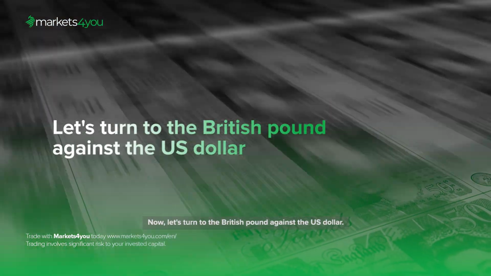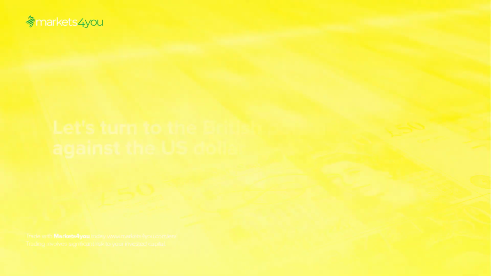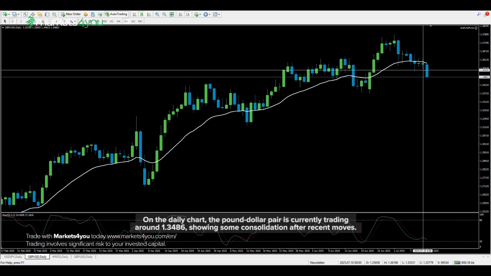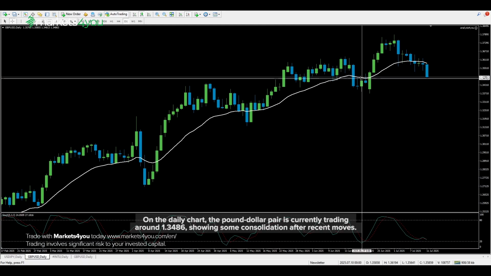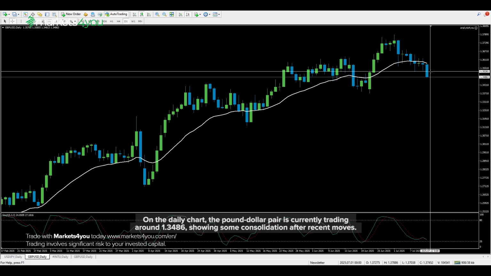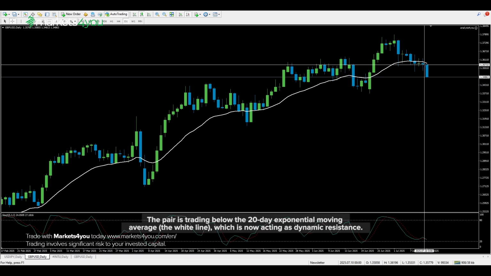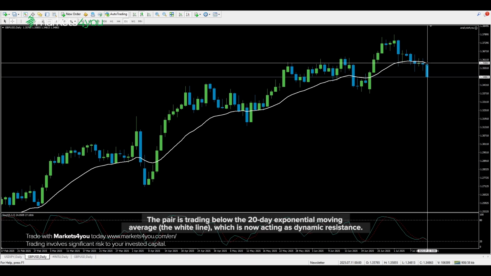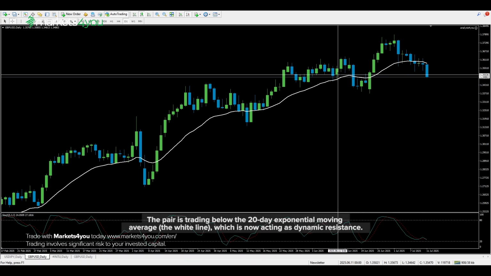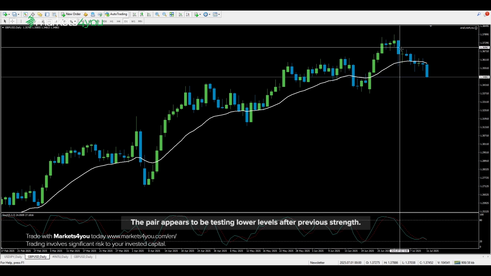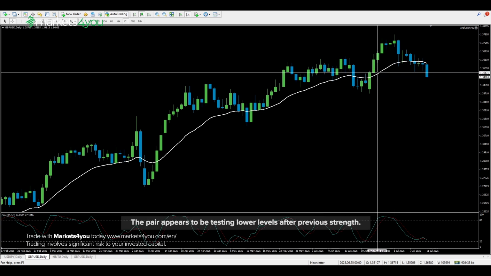Now, let's turn to the British pound against the US dollar. On the daily chart, the pound-dollar pair is currently trading around 1.3486, showing some consolidation after recent moves. The pair is trading below the 20-day exponential moving average, the white line, which is now acting as dynamic resistance. The pair appears to be testing lower levels after previous strength.